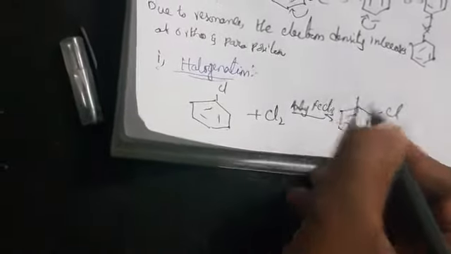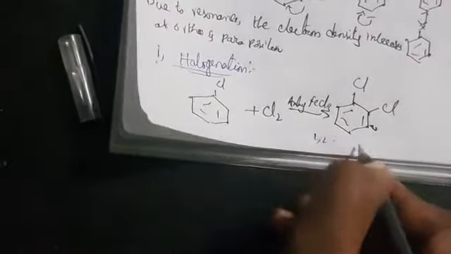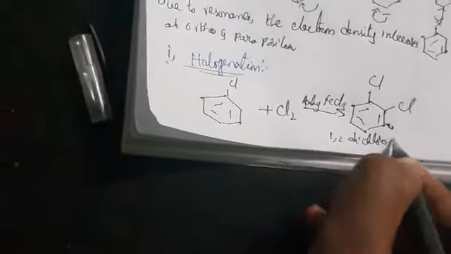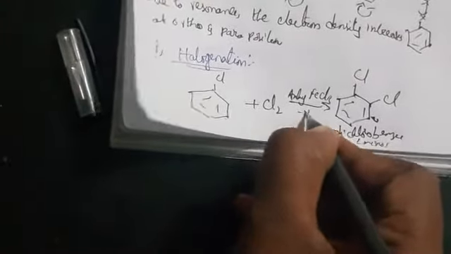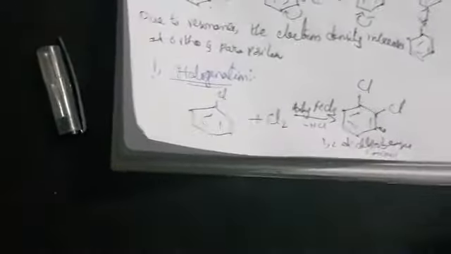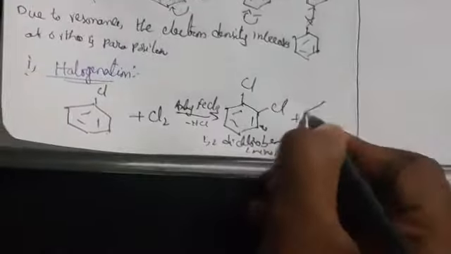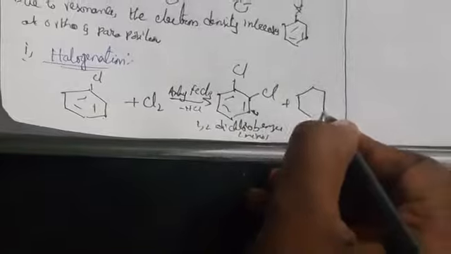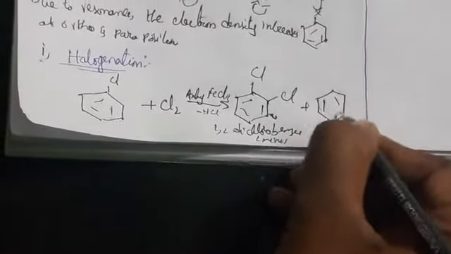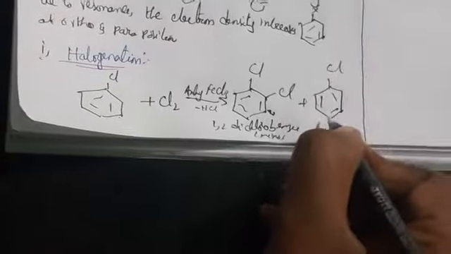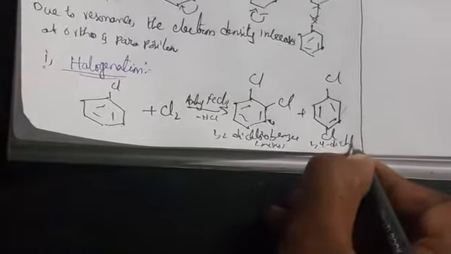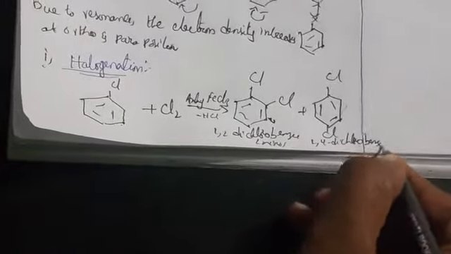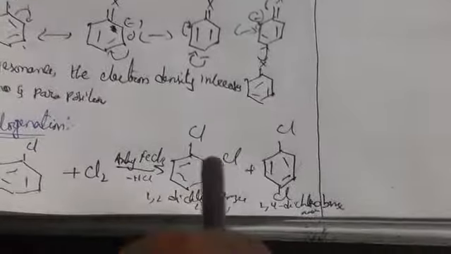This is 1,2-dichlorobenzene, which will be the minor product. HCl is lost, H from here and Cl from the reagent. Next we get the product at the para position, with Cl here. This is 1,4-dichlorobenzene, which will be the major product, while the ortho product will be the minor.